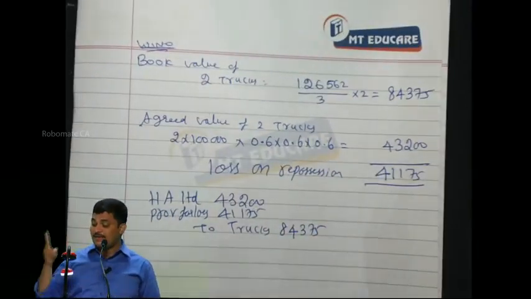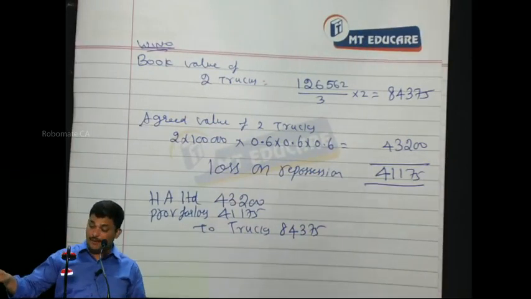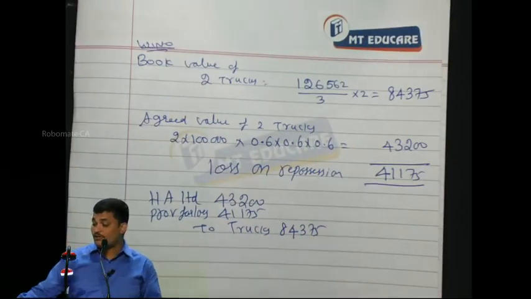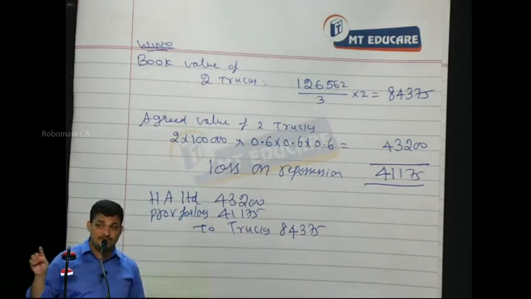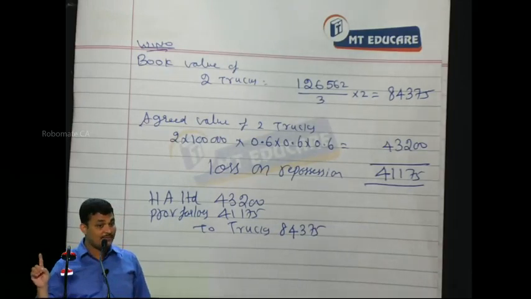Now, my major impact is part B. Can you understand part B? Show the disclosure of the balances along with the above in the balance sheet of Bombay Roadways Limited as on 31st December 2013. They are not asking for 1/1/14.